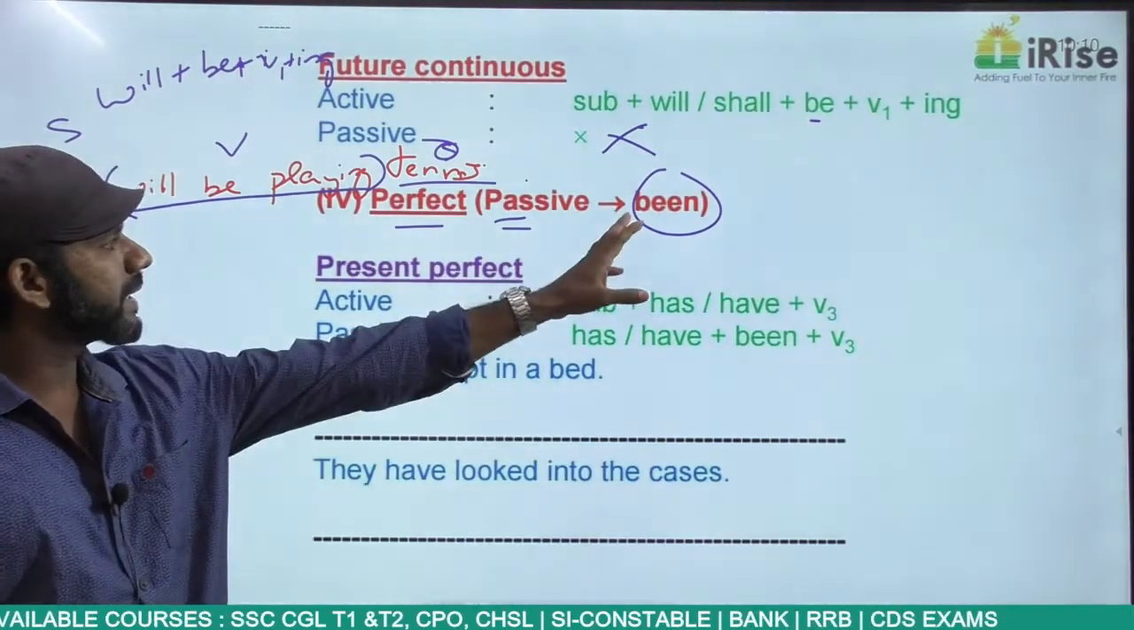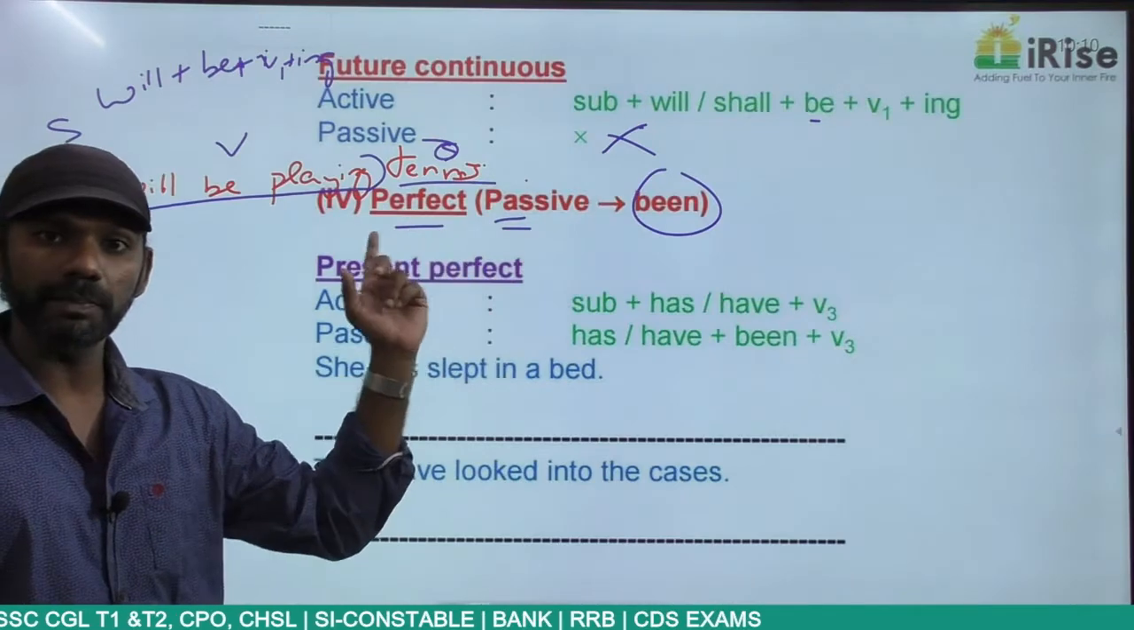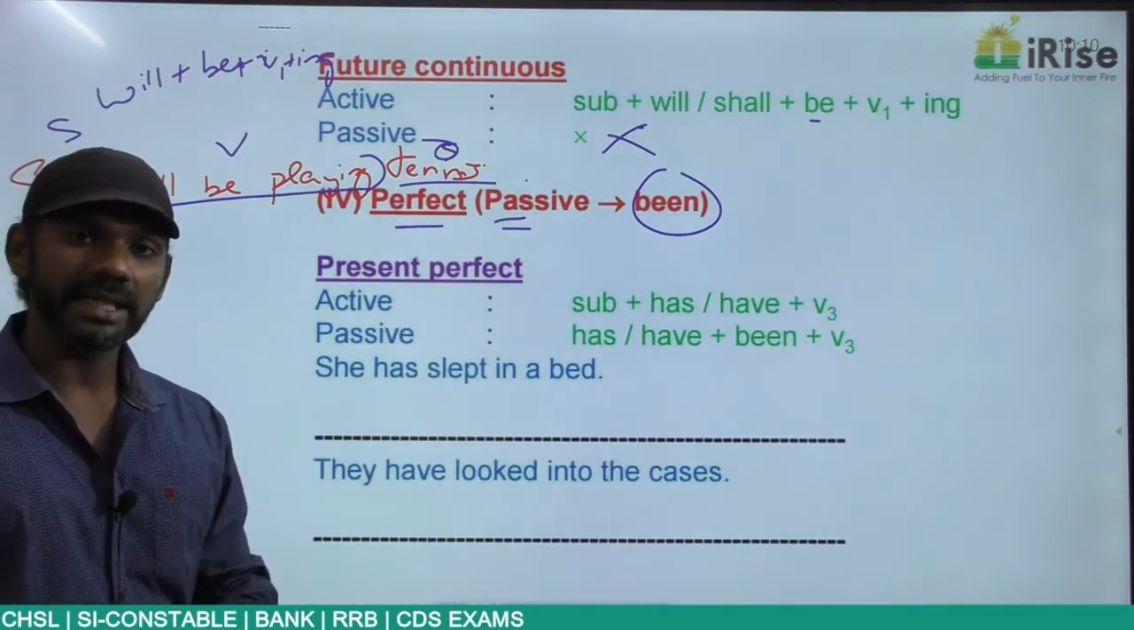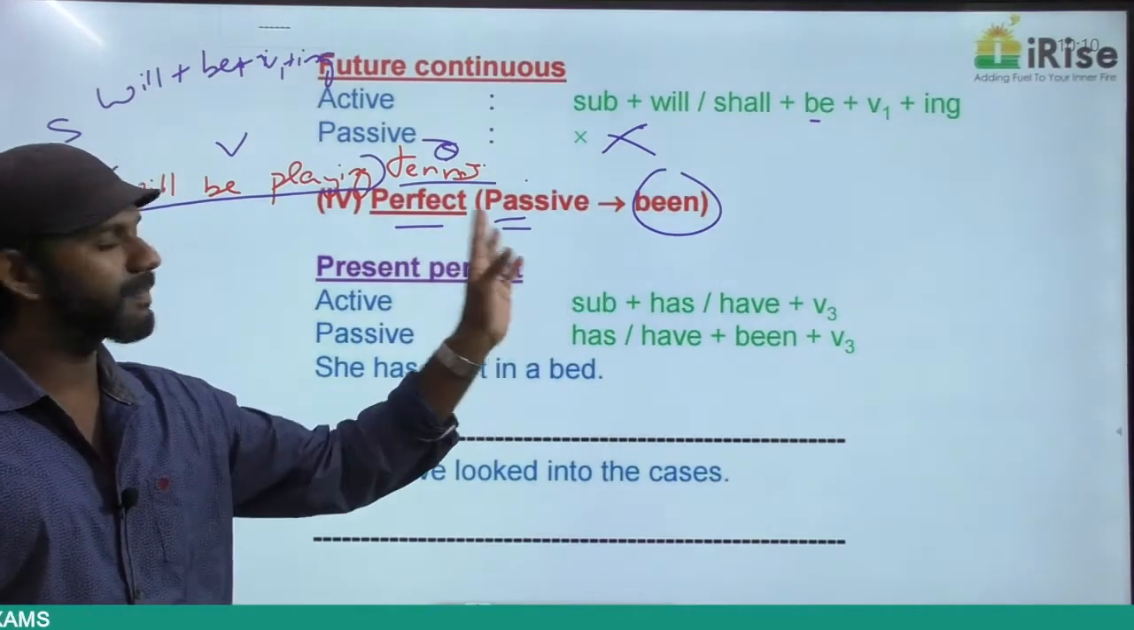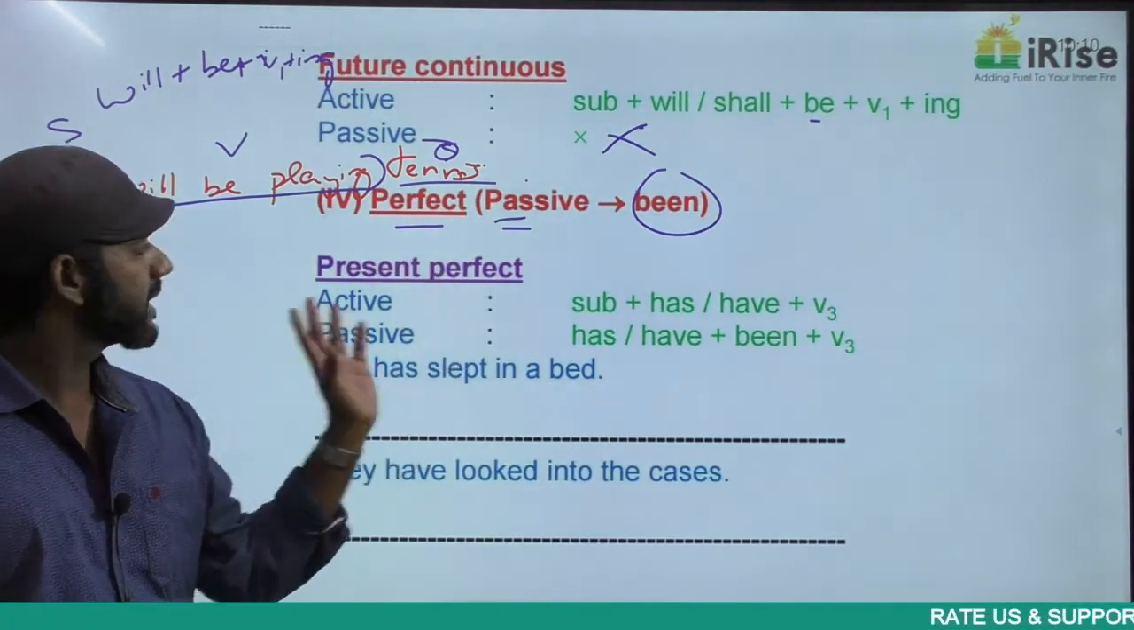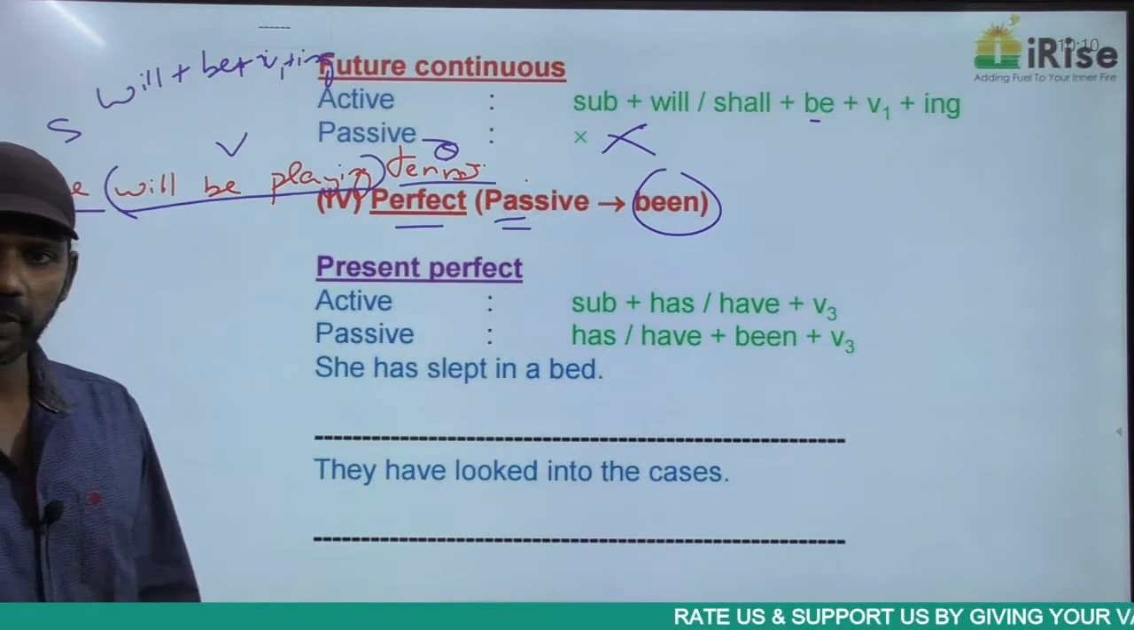That means been comes in the passive voice to denote perfect tense. Being comes in the passive voice to denote continuous tense. Been comes in the passive voice to denote perfect tense. Come to the first one, present perfect.